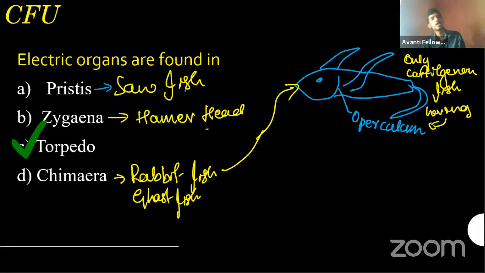And these do not actually have an electric organ. When they say electric organ, you have to think about the torpedo only, okay, nothing else. So you can remember it anyway. One of the easy and direct questions.